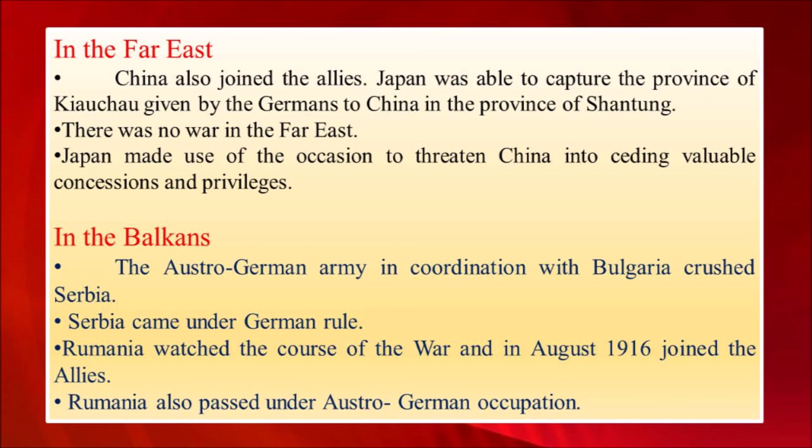In the Balkans, the Austro-German army in coordination with Bulgaria crushed Serbia. That is, Austria and Germany along with Bulgaria, these three countries jointly attacked Serbia and defeated Serbia. Now Serbia came under German rule. Romania watched the war and in August 1916 it joined the Allies, that is, it joined with Britain and France.